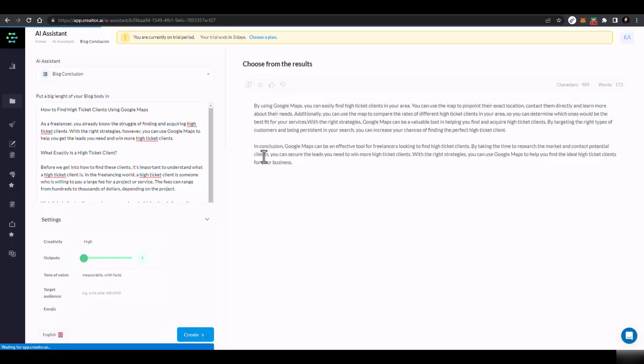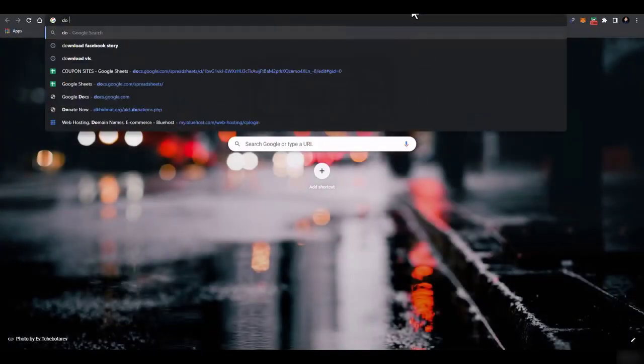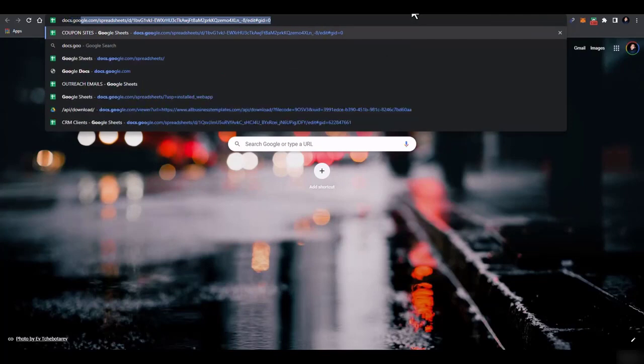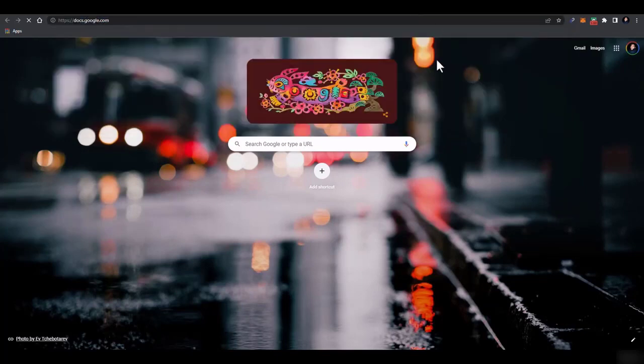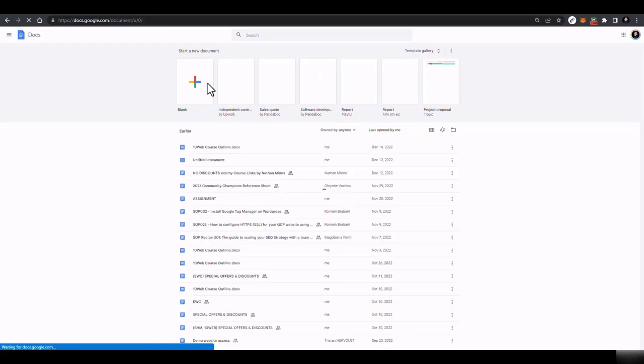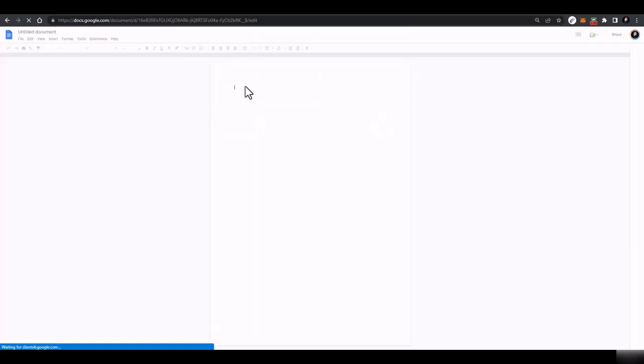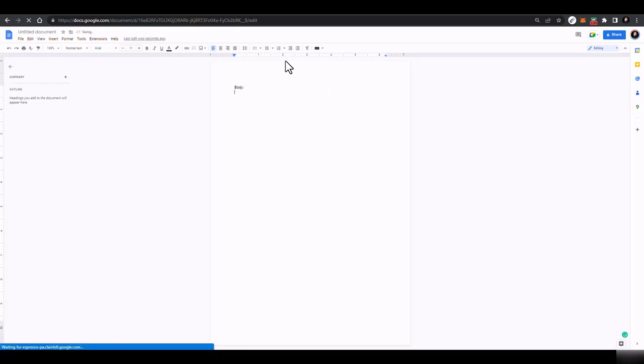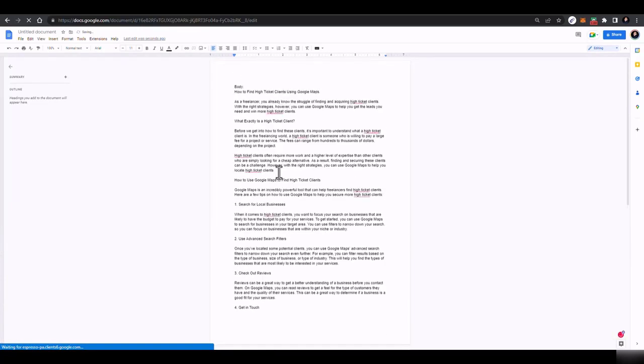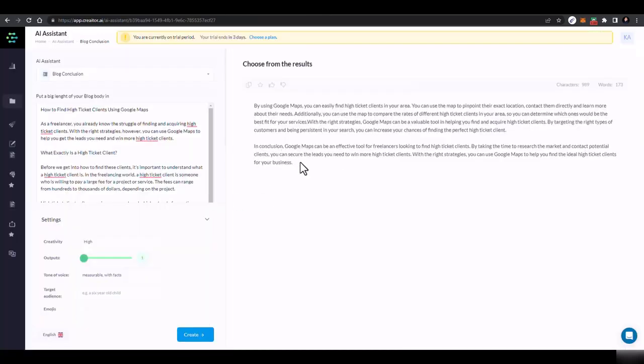And here you will see, guess what, it created the complete conclusion for us, which you can add at the end of the blog. Now what you can do is you can just go to docs.google.com. There, first of all you can generate the title, and first of all you can generate the ideas. You can write down all the ideas, then you can write here the title, then name it body, and you can add the complete body, and then this is the conclusion. This is basically the conclusion.